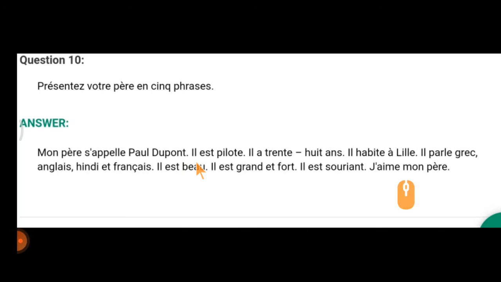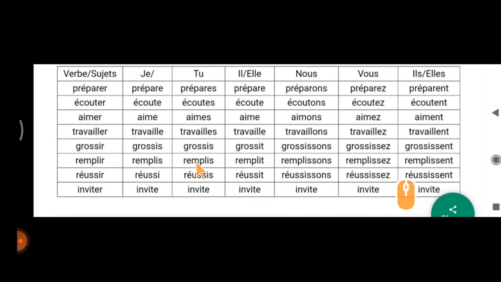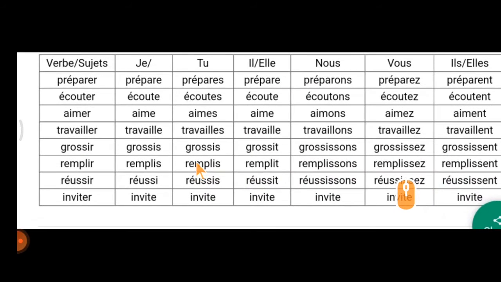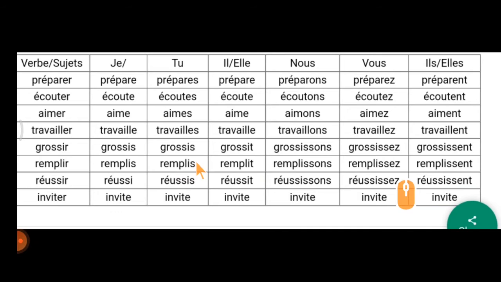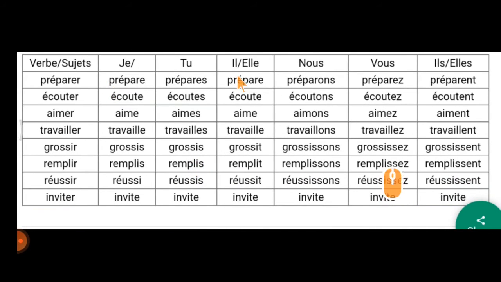So far we have finished exercise number 9 and 10. This is just an example. You can recreate this on your own as you wish, and you can do some little changes in this. So now we will move on to exercise number 11, that is conjuguer les verbes. So verb conjugation, already it is known to you, but anyway I'll just go through. So today's online test will be based on this exercise: préparer, écouter, aimer, travailler, grossir, remplir, réussir, inviter.